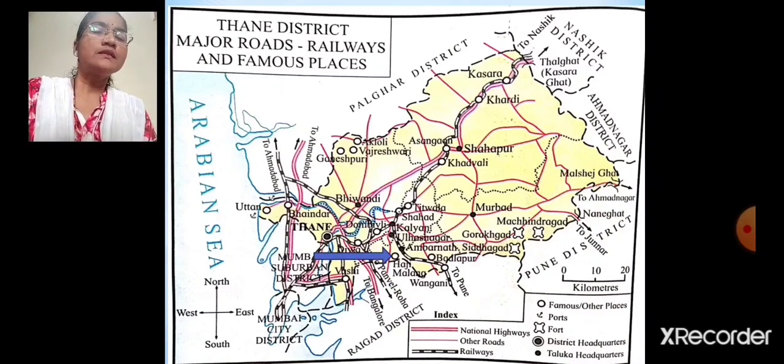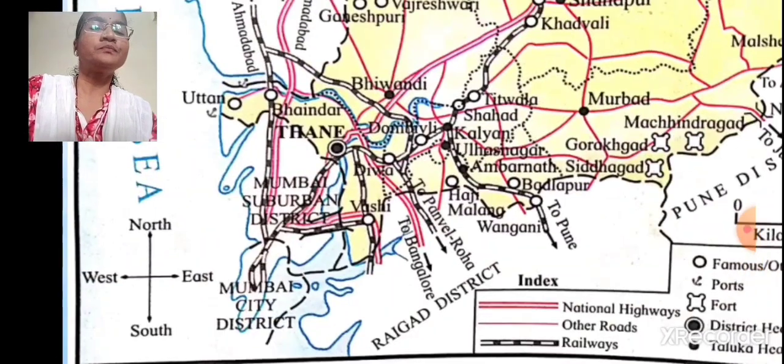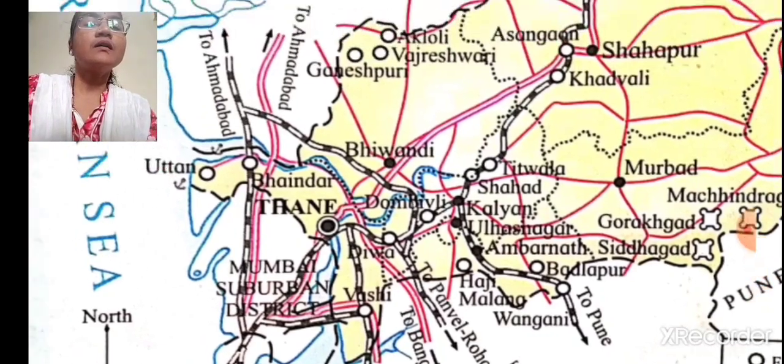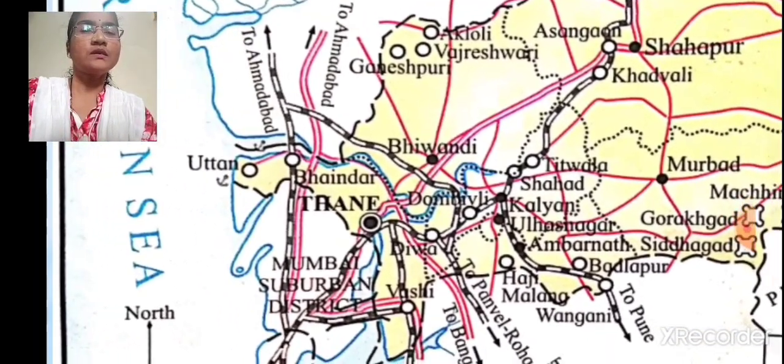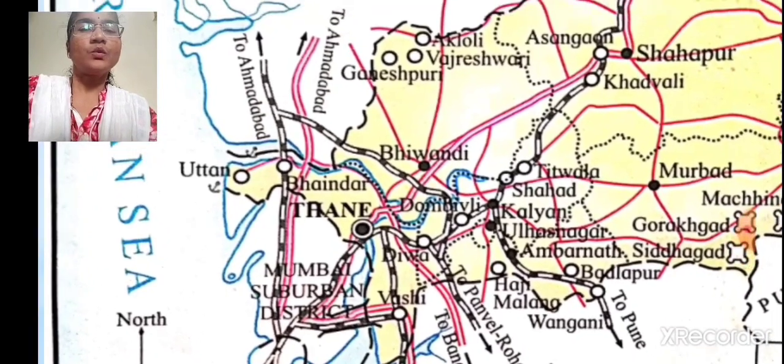Then the next is famous places. Now we are going to see famous places in Thane. First of all I will show you. Famous places are shown with hollow circles. So all these hollow circles you can see, these are the famous places in Thane.